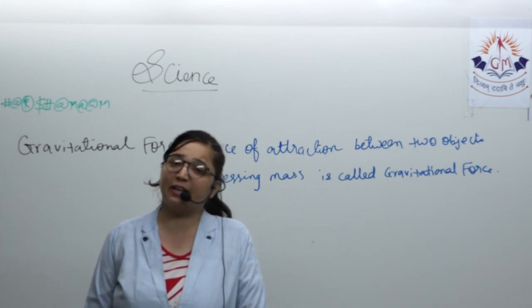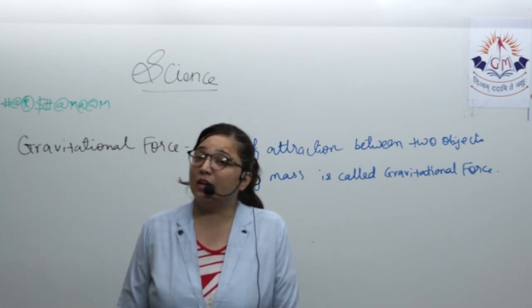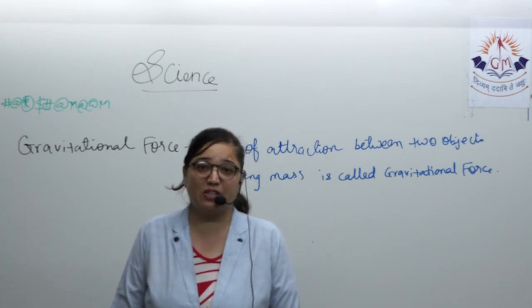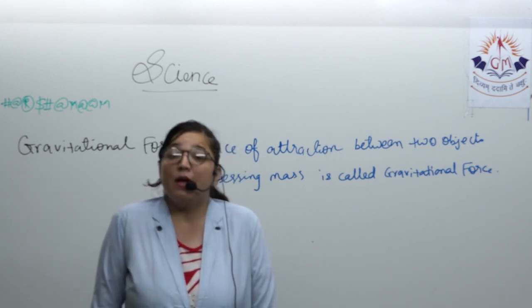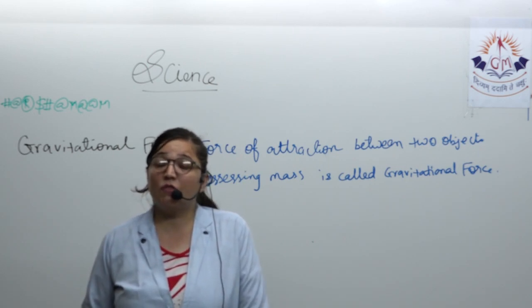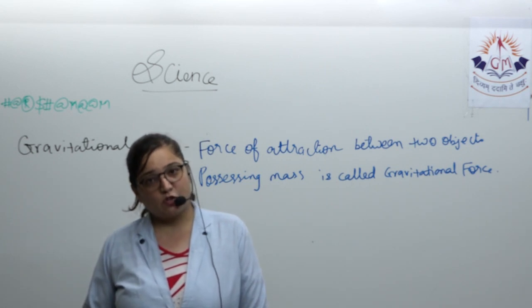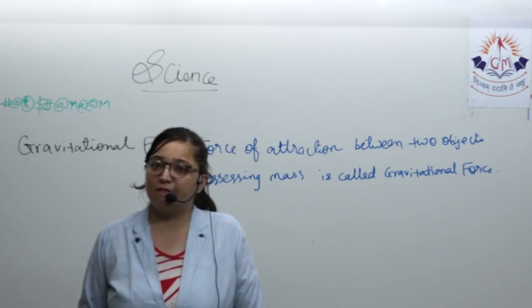Non-contact forces are magnetic, electrostatic, and gravitational. Magnetic is under the influence of a magnet, electrostatic is under the influence of charge. In that we studied in detail the law of conservation of charge, that is, charge can neither be created nor be destroyed. The total amount of charge in any particular system remains fixed.